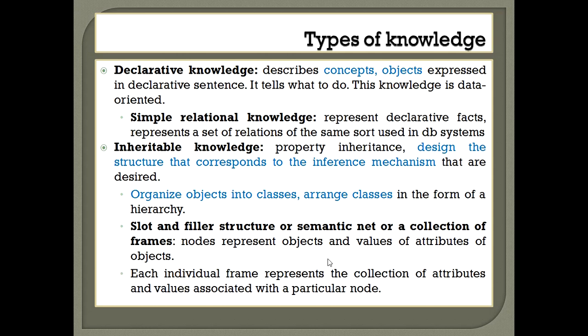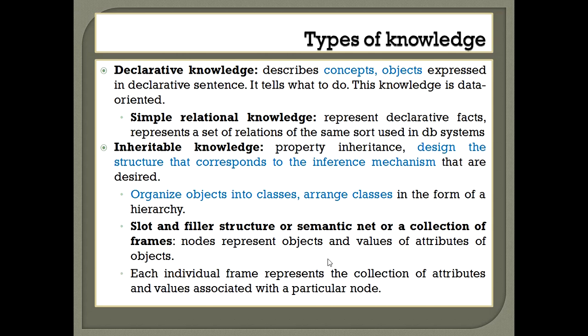And for inheritable knowledge, we use a mechanism called property inheritance. The inheritance allows us to derive new information from the old structure. Okay, so we design a structure to apply this inference mechanism more effectively.